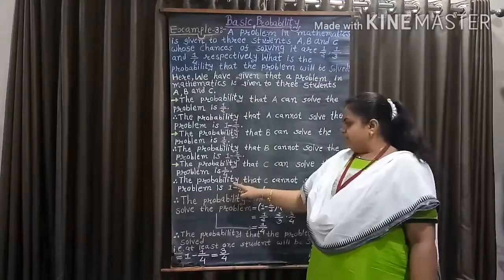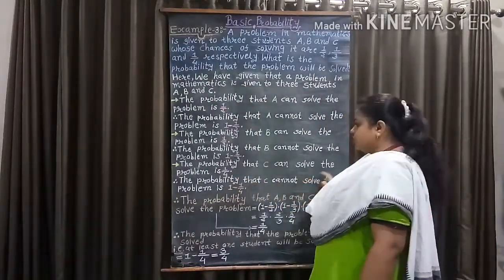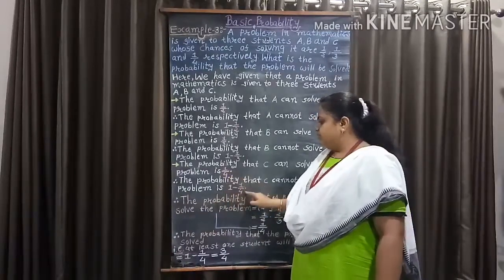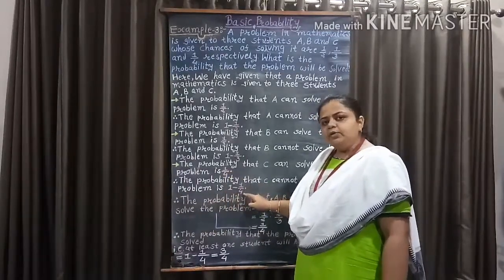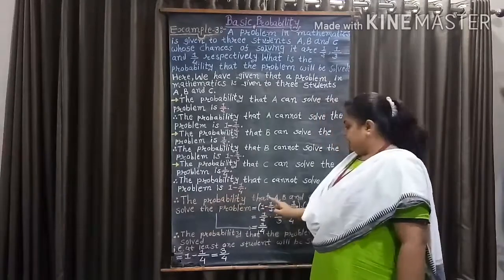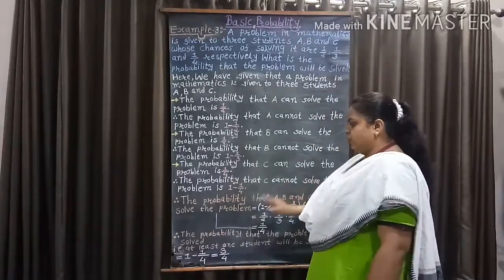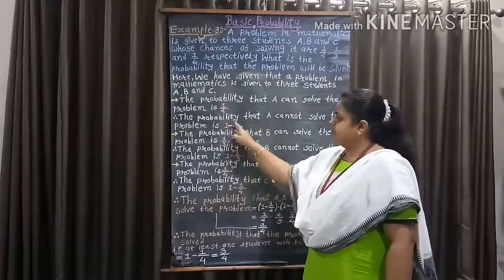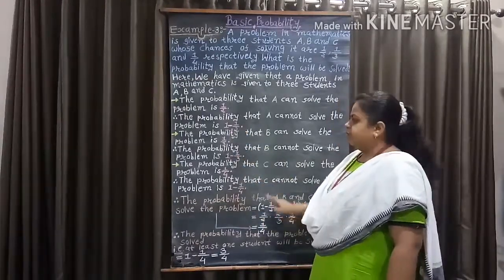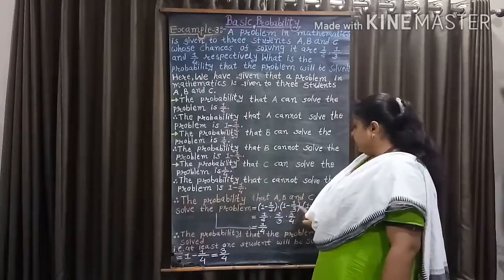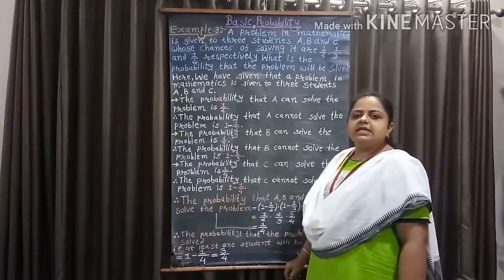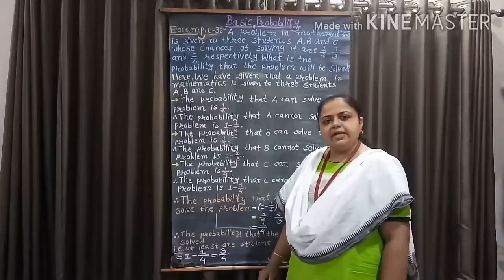So, the probability that C cannot solve the problem is 1 minus 1 by 4. Now, the probability that A, B and C cannot solve the problem equal to 1 minus 1 by 2 into 1 minus 1 by 3 into 1 minus 1 by 4, because here events are independent.